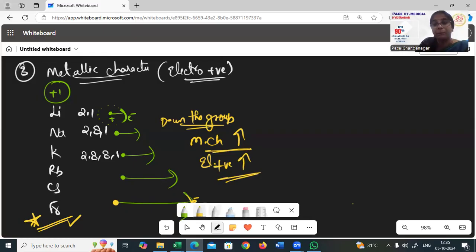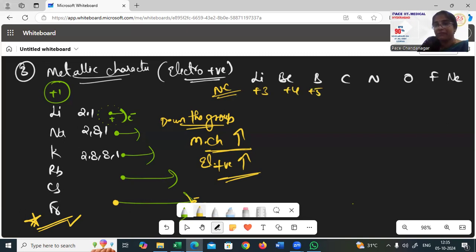Now, what is happening in a period? Let us talk about the period also. Lithium, beryllium, boron, carbon, nitrogen, oxygen, fluorine, and neon. Now we talk about this here. As we could see earlier in the case of size, nuclear charge is what we have to talk about. Nuclear charge is +3, +4, +5, so on, up to +10. As the nuclear charge is increasing, attraction is increasing. Now, as the attraction is increasing, electrons are coming much closer. As they are coming closer, size is shrinking. As I can say, the left side ones are bigger in size, the right side ones are smaller in size. So who can remove the electron easily?